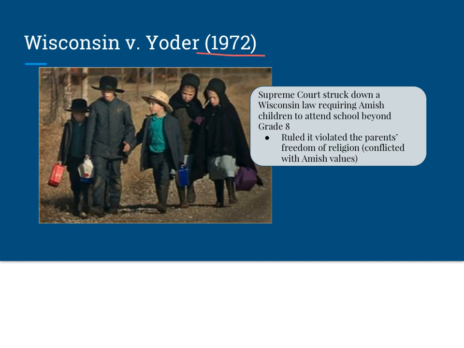Our next case is Wisconsin versus Yoder, 1972. Yoder, this is an Amish family that wanted to pull their children out of the Wisconsin public school system to homeschool their children and to train them in their Amish values. But the state of Wisconsin had a law that students had to attend school even beyond 8th grade. And the parents wanted to pull their kids out of school, so they sued the state, said that this rule violated their freedom of religion, the First Amendment right.